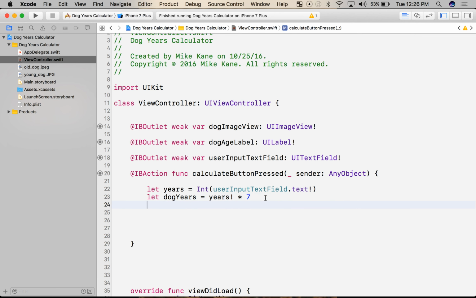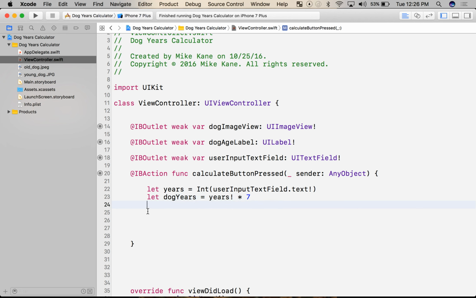So now I have this value, and this should immediately create this dogYears constant, and it will contain whatever years contains times 7. Great. Now I know the dog's age. I've calculated it. If they enter 7, it'll be 49. If they enter 2, it'll be 14. But it doesn't really matter what they enter because the computer is going to take care of the math for me.